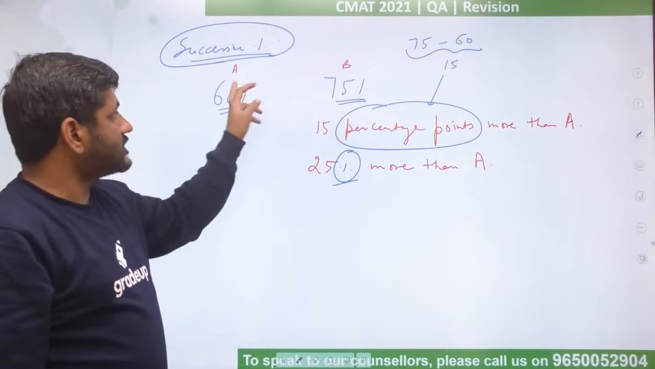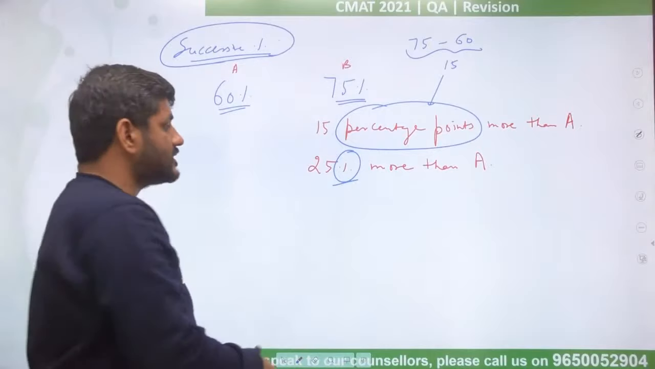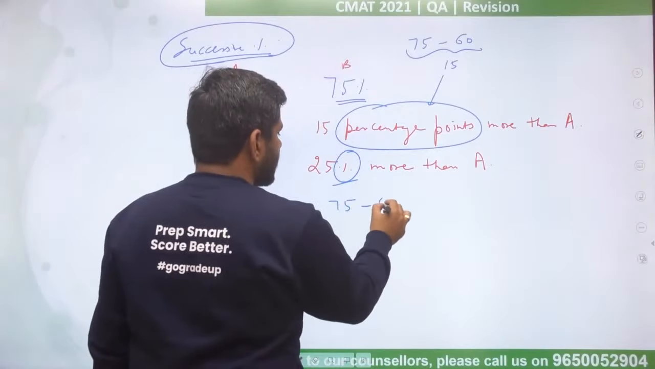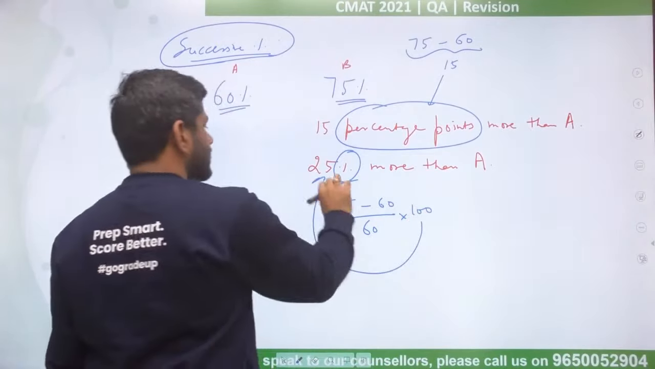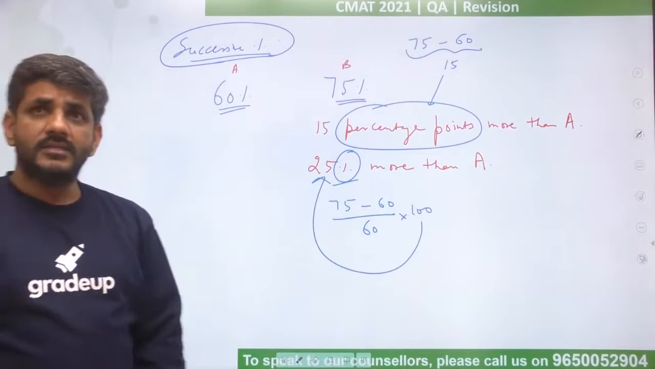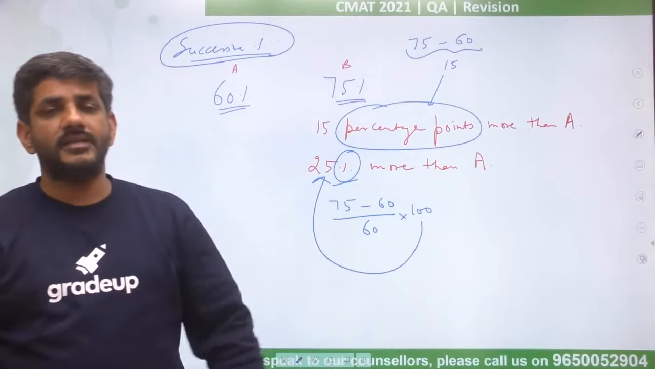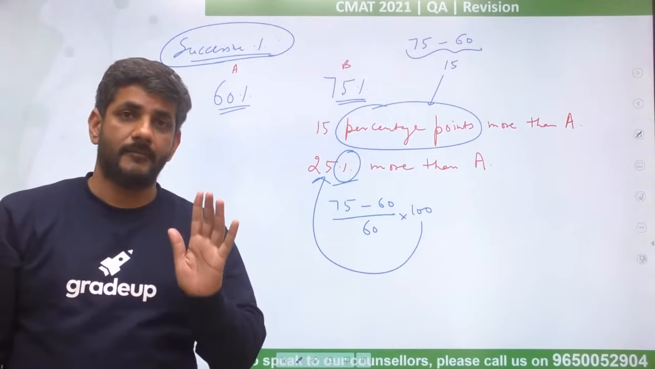But 75% is what percentage more than 60? I would say (75 minus 60) upon 60 into 100. This will give me the answer as 25%. This again is one common mistake that many students make. You have to keep this in mind, right?